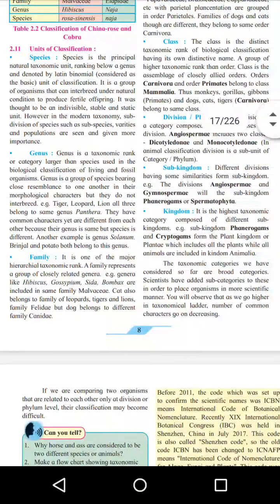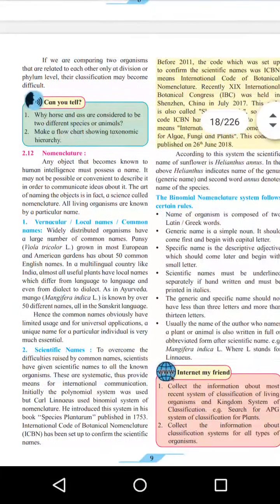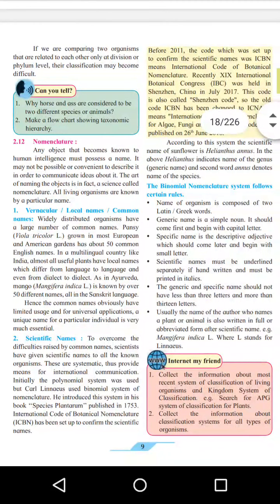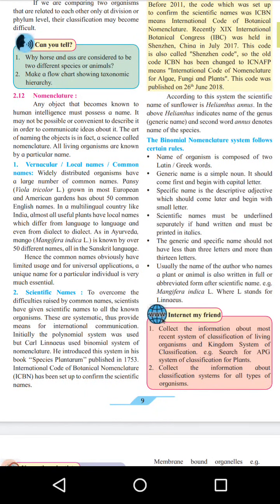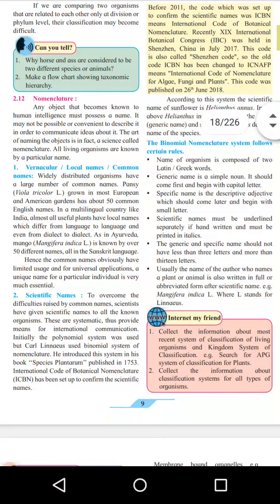Then, the way of nomenclature. There is a system, that is binomial nomenclature. For example, take an example like mango. In English it is called mango, in Marathi it is called amba.